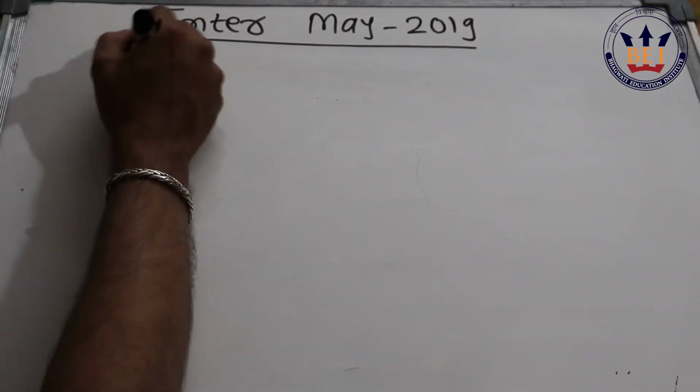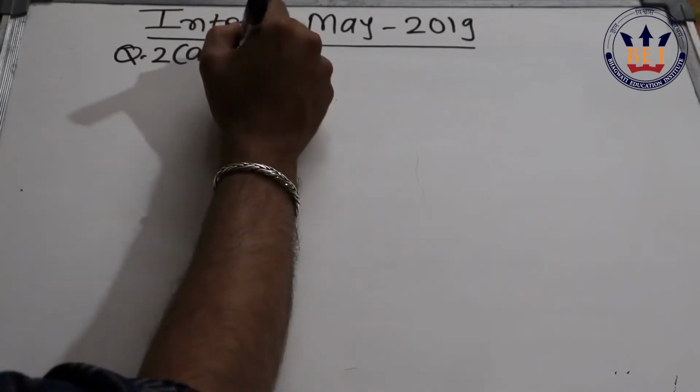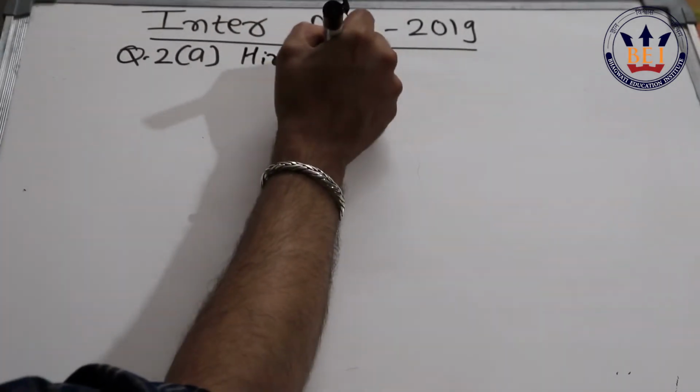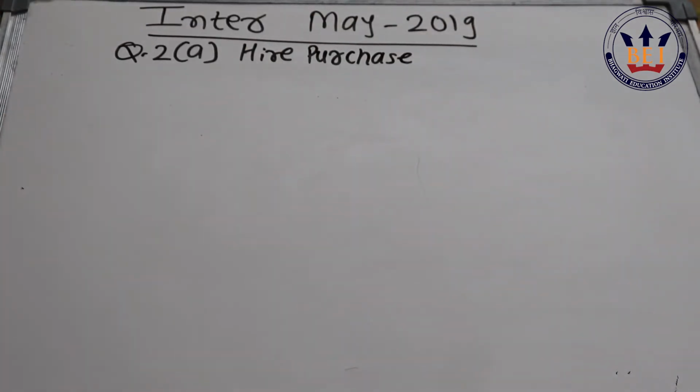The next question that we have is question number 2A. In question number 2, we have 2 questions, A and B, both of 10 marks each. Question number 2A is particularly on hire purchase. ICAI has already asked this type of question multiple times, wherein a student is required to calculate the cash price of the particular asset, and they must have specified a few installments, and on one of the installments the hire purchaser fails to pay, and on that the seller will repossess either one or more than one or maybe all the hired assets.